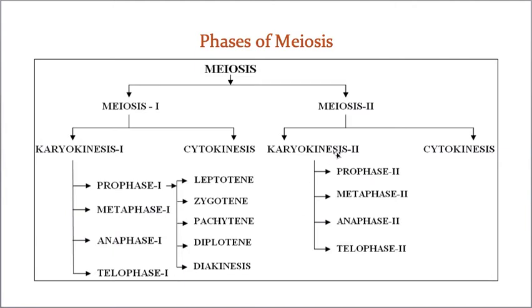Karyokinesis 2 is also divided into prophase 2, metaphase 2, anaphase 2 and telophase 2. By seeing this flow chart, don't get worried, because meiosis 2 is exactly similar to mitosis. So don't worry, we need to discuss meiosis 1 in detail. Meiosis 2 is exactly equal to mitosis. Of course, a small difference is there, because mitosis takes place in diploid cells, whereas meiosis 2 takes place in haploid cells. Anyway, I am going to explain all this information in detail in maximum 10-15 minutes. So let us go for meiosis 1 now.